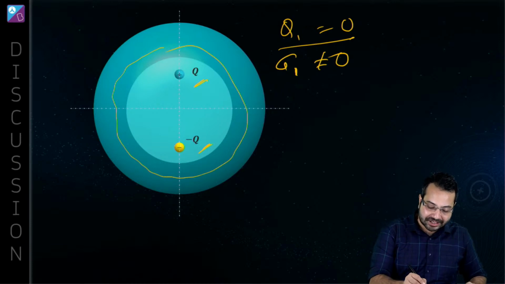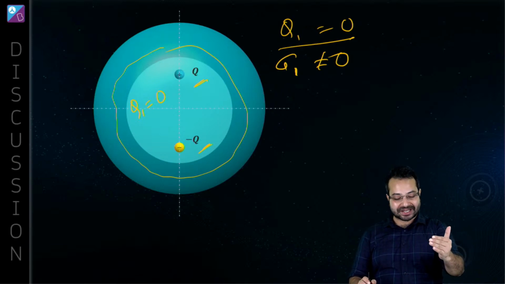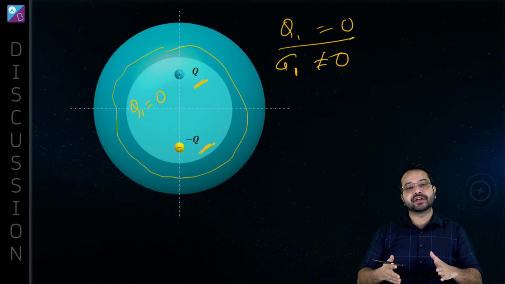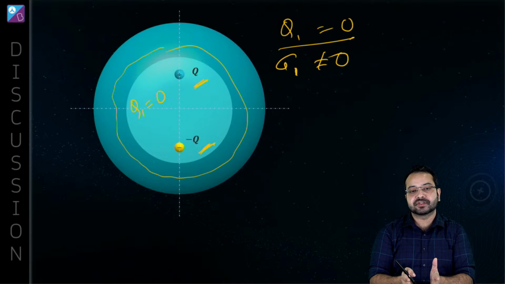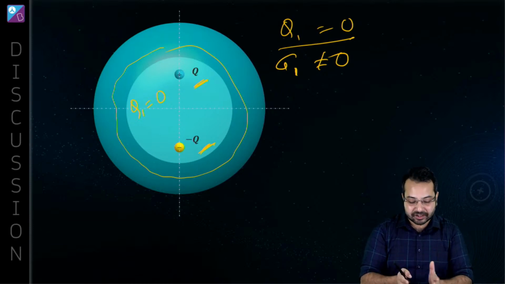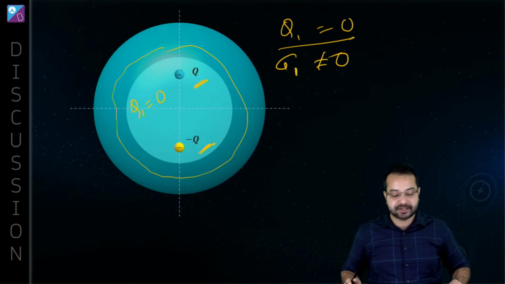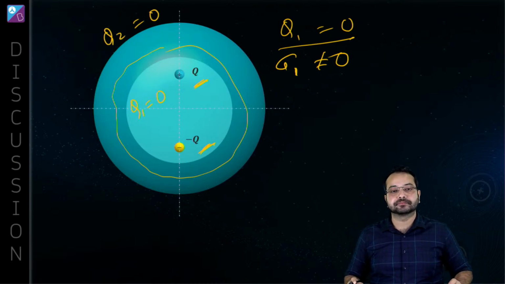So the net charge on the Gaussian surface, the net charge on the inner surface, that was 0. This q and this minus q is already 0. So what is the net charge we see inside the Gaussian surface? The net charge inside the Gaussian surface is going to be 0. So what should be the charge outside? The charge outside should also be 0. Do you agree?